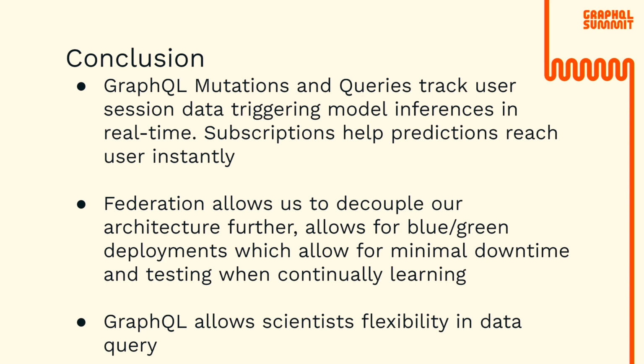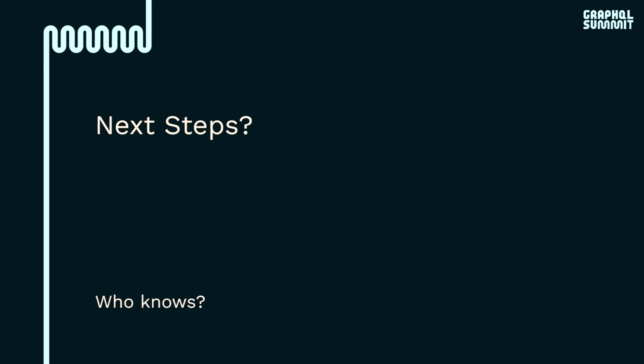And finally, as an aside, we didn't mention this, but by adding a GraphQL API, we can create queries for our data scientists to pull both streaming and batch data directly into their notebooks, allowing our data science teams to move faster. So now comes next steps.